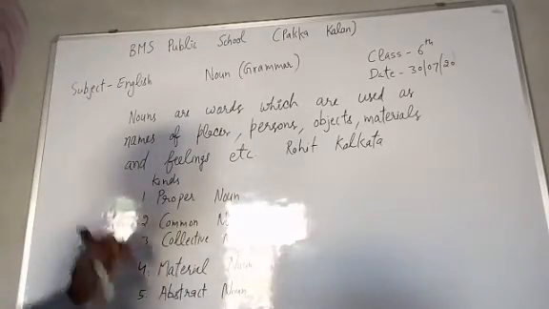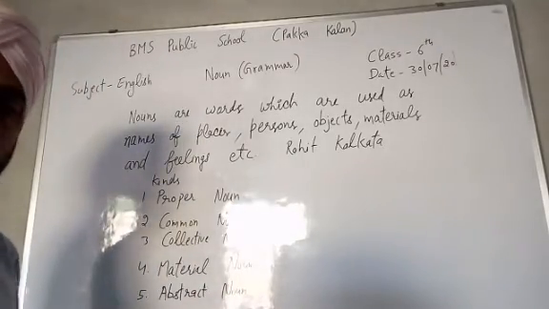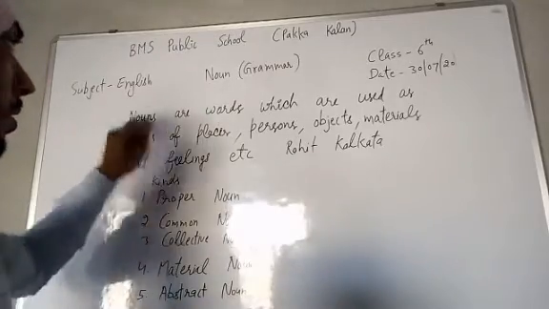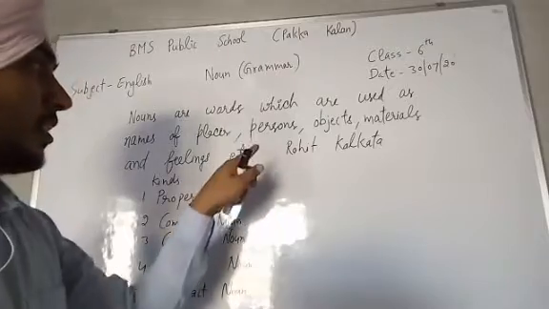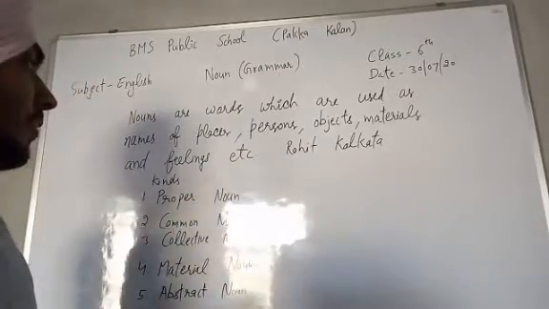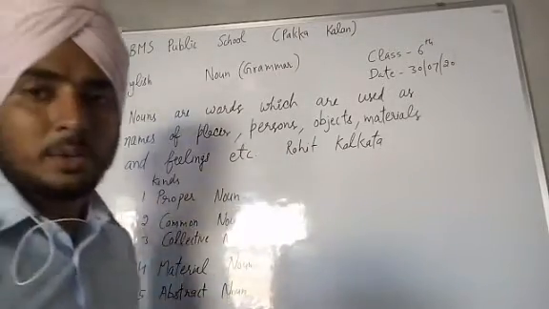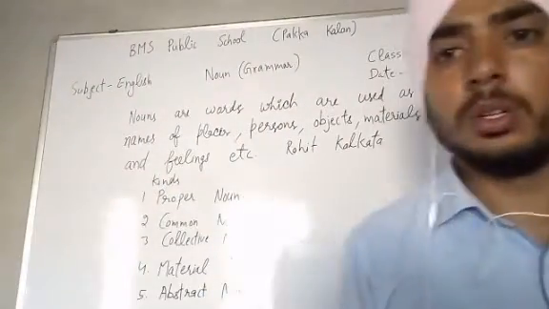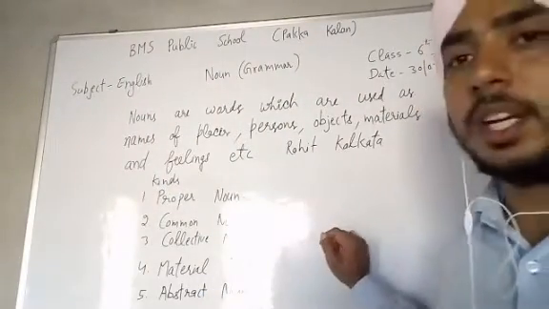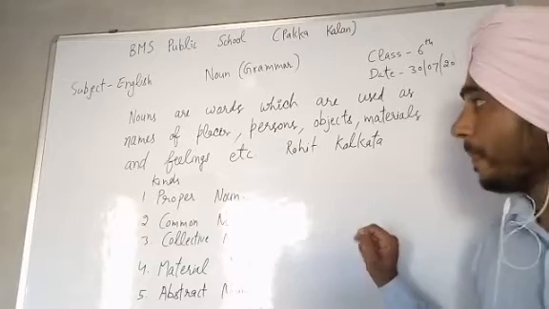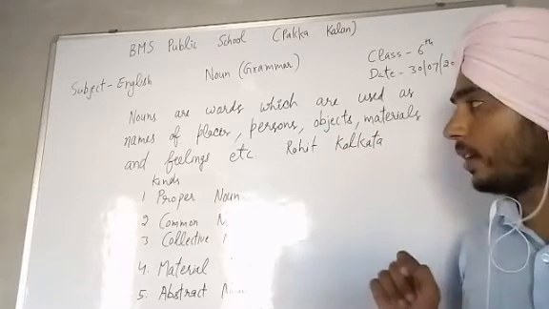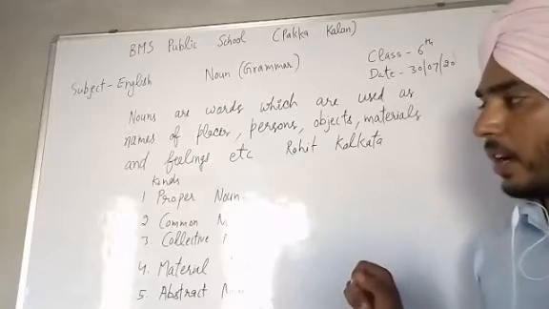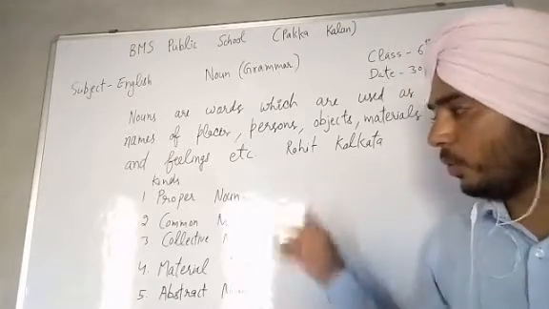So first of all, we will look at the definition of the noun. Nouns are words which are used as names of places, persons, objects, materials, and feelings, etc. So nouns are names of places, persons, objects, materials, etc. Okay, so there are kinds of noun. Noun is of four types.